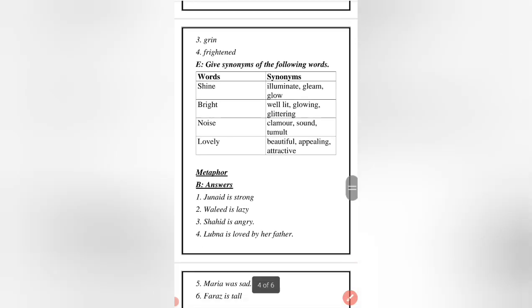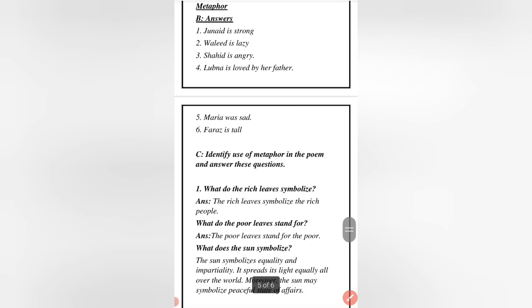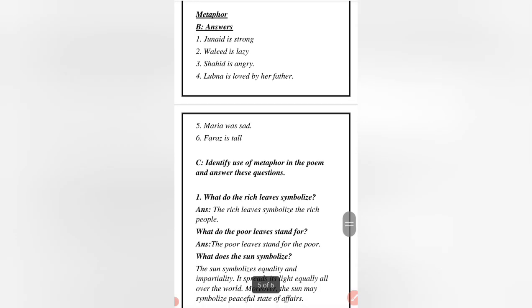Moving towards the next question, that is about metaphors. So before going to the detail, before going to the exercise, we're just going to find out what metaphors are. A metaphor is a figure of speech in which an implied comparison is made between two unlike things. Means if we are comparing the quality of one thing with the quality of another thing, they may be both living or both non-living things. So if that comparison is made on only the characteristics of the things, that is called a metaphor. And remember, it is a direct comparison.